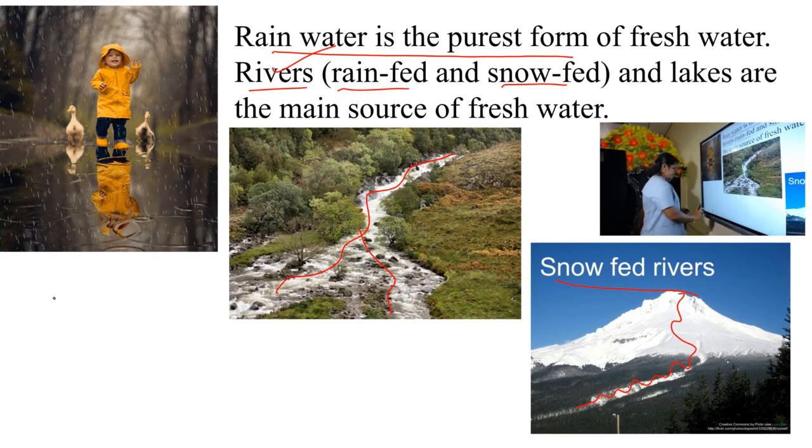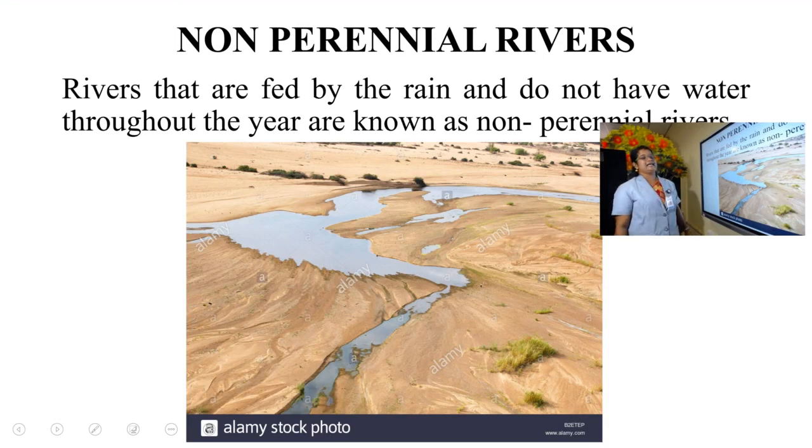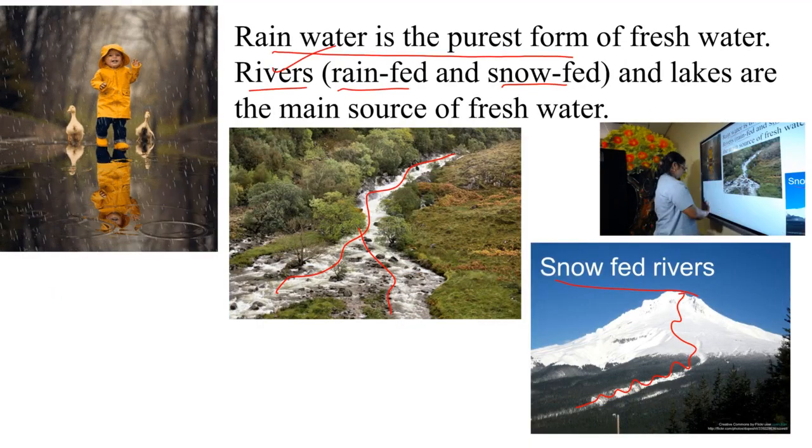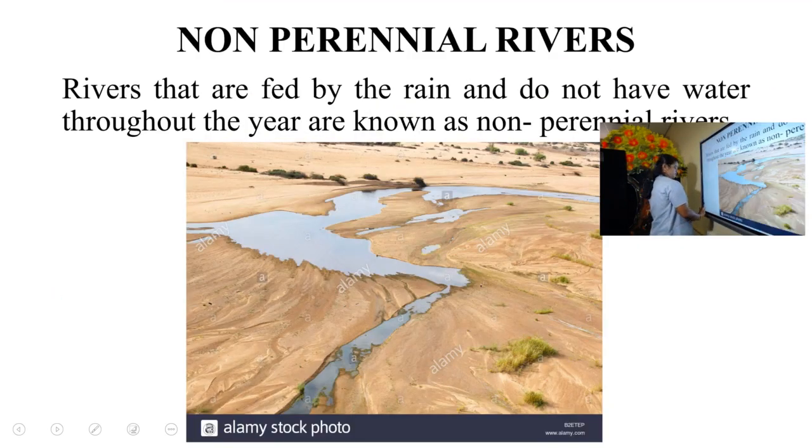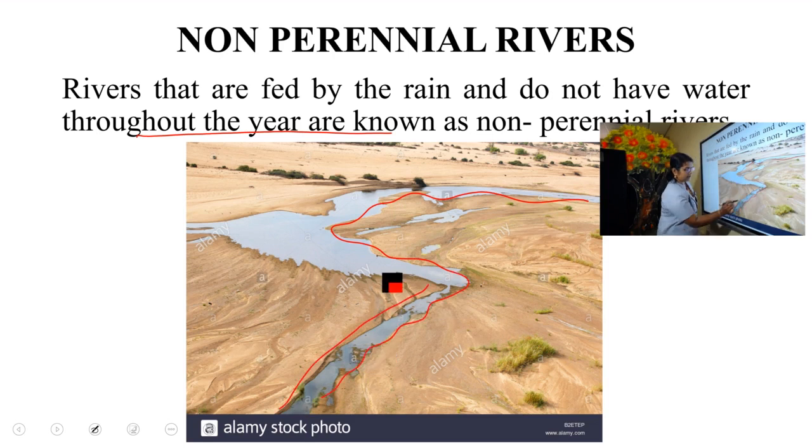Okay, that is about the rain. Next, non-perennial rivers. These are the rivers that do not have water throughout the year. Can you see the channels of water here? These channels are very, very small because these rivers are seasonal in nature.